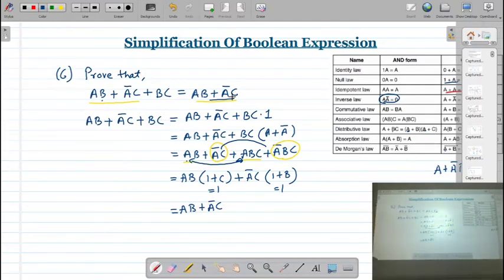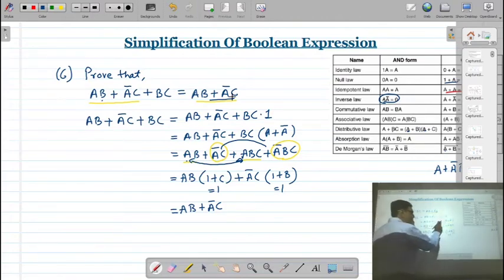So we have proved that this is also sometimes known as the consensus theorem. Remember, whatever variable you want to absorb, that variable or that term has to be multiplied with 1, and then you introduce whatever the missing term is. I have not multiplied B plus B bar or C plus C bar, because the B and C variables are already there.